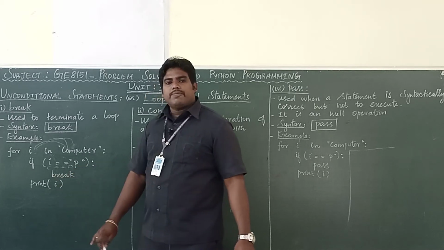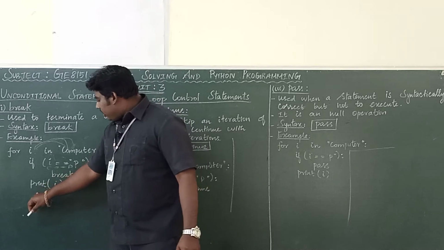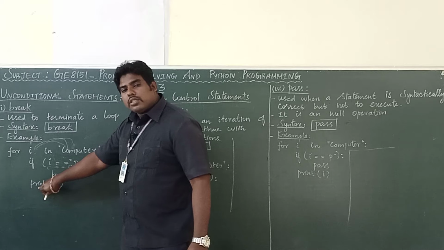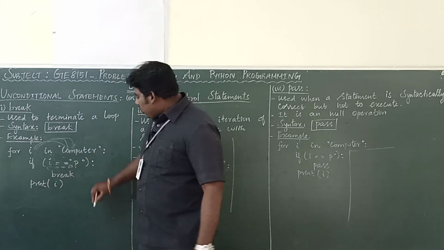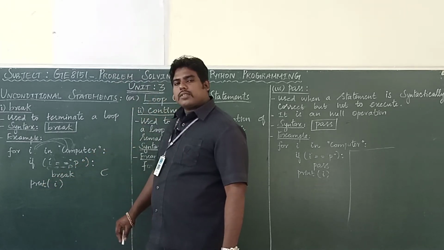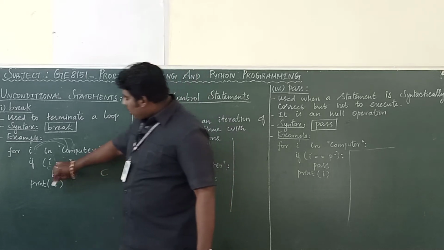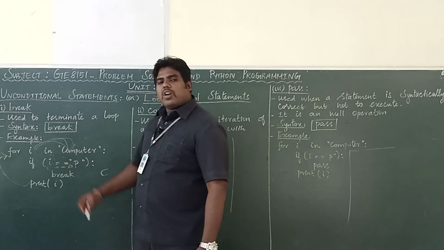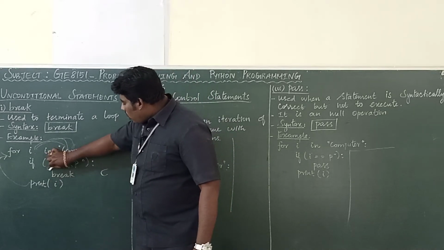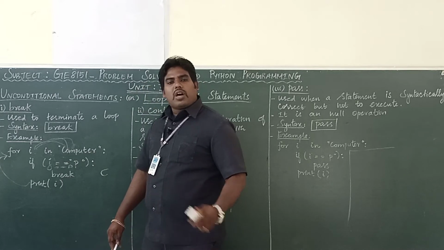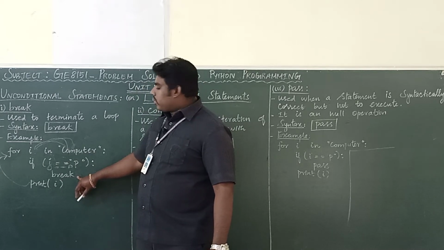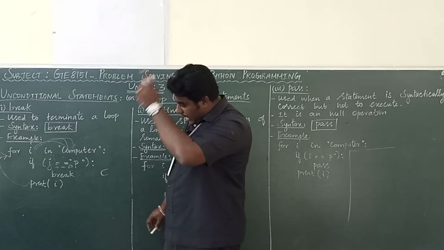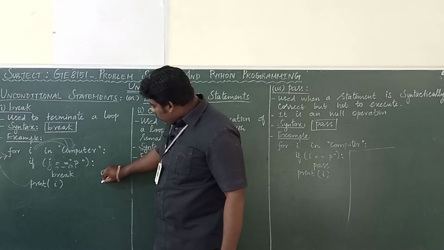So break should not be executed. So it will print. After completion of this line, the interpreter will execute this I. So first it will print C. Again, after completing, again for loop. For I in. Now what's the value of I? O. So here O equal to P. Condition false again. So this break cannot be executed. It will come out of the loop and it will print I. Sorry, it will print O.